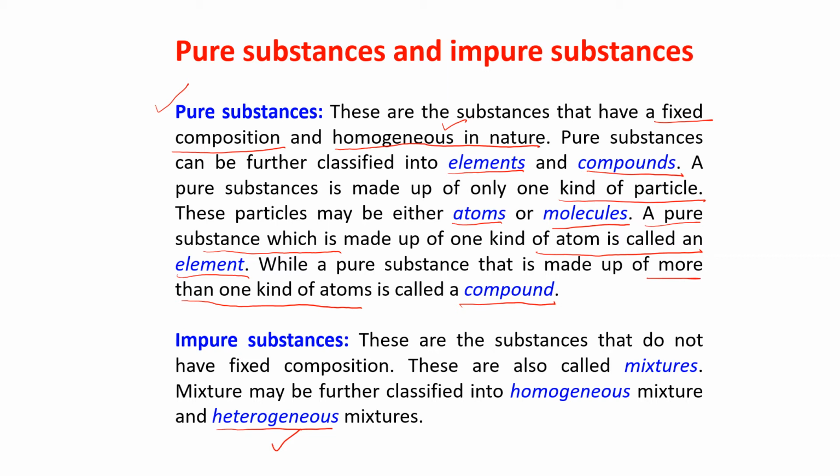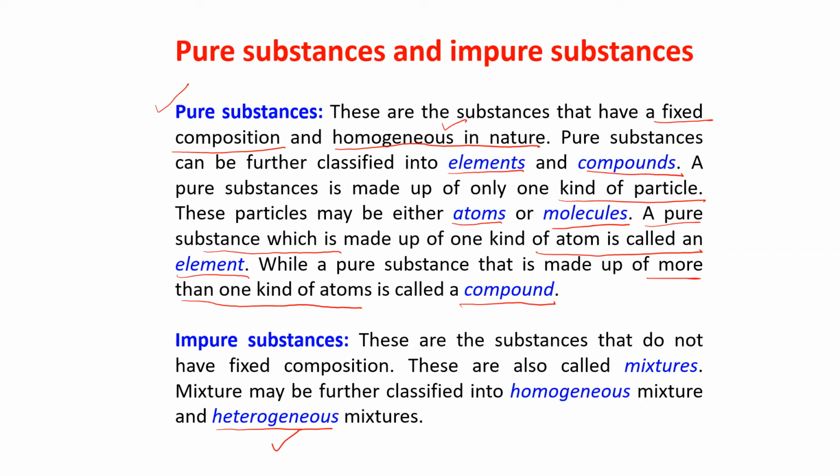Suppose you are taking a glass of water and then you are mixing 1 spoon of sugar in it, and then you mix that sugar in water. After mixing, just you take 1 spoon of that sugar water from anywhere from the glass. You will find the same taste throughout. That means sugar is dissolved properly throughout the water. This is known as a homogeneous mixture.